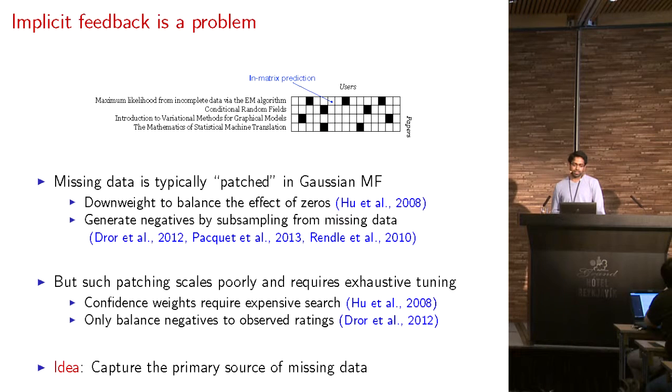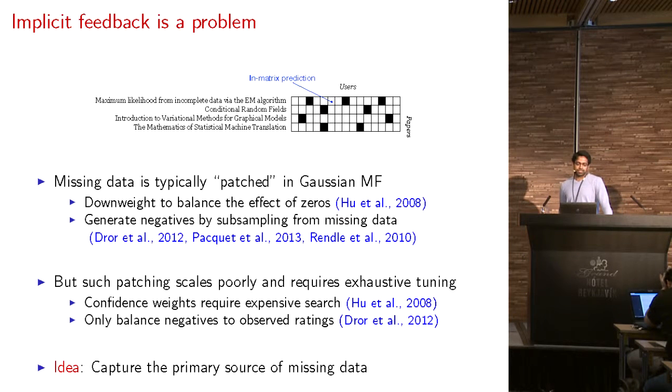In the former method, you've got to introduce confidence weights, and you've got to fit these confidence weights using cross-validation and so forth. It's quite expensive. And in the subsampling approach, it's not clear how many zeros or how much of zeros to compensate for. Some approaches have tried to balance the negatives to observed ratings. This works under certain metrics, which also have balanced test sets. But if you have a highly unbalanced set, then it's not clear how well this will work.